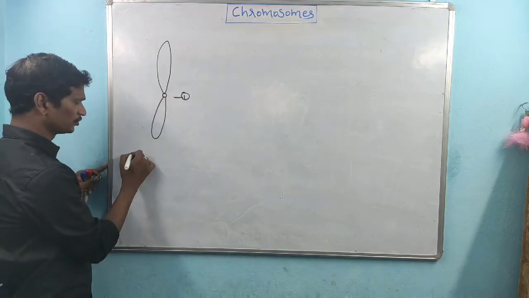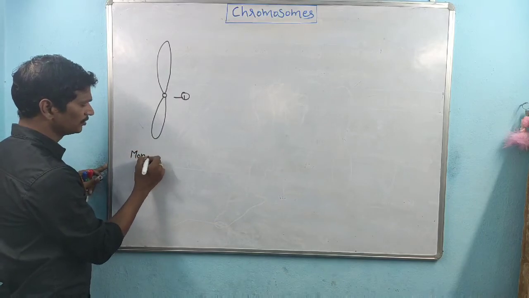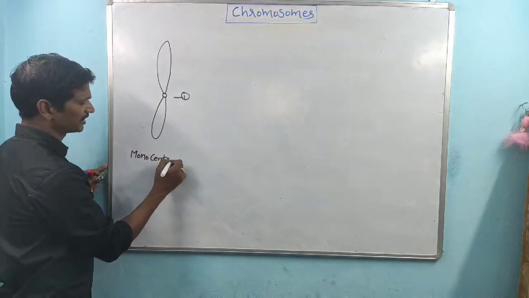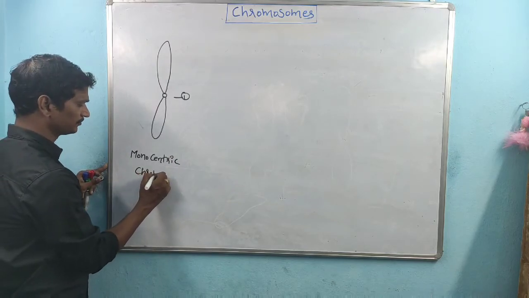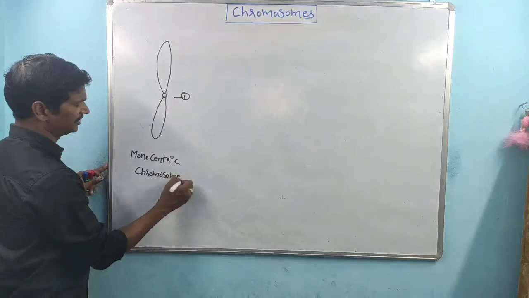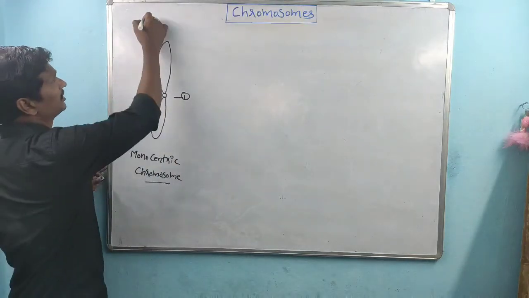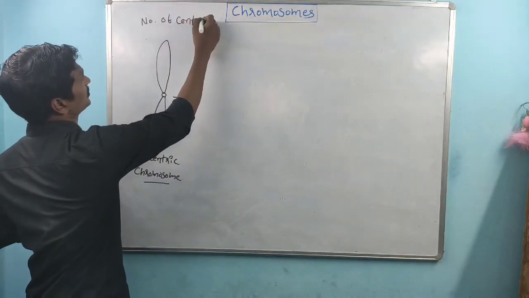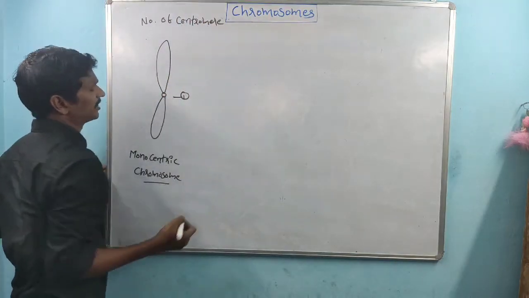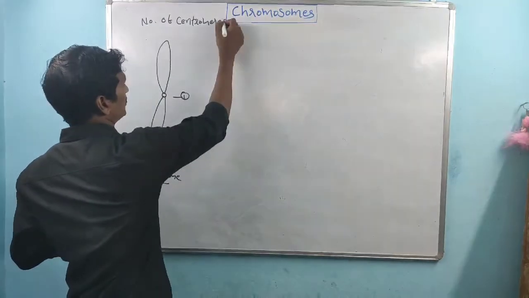So this kind of chromosome is called a monocentric chromosome. Here is the classification based on the number of centromeres, right?